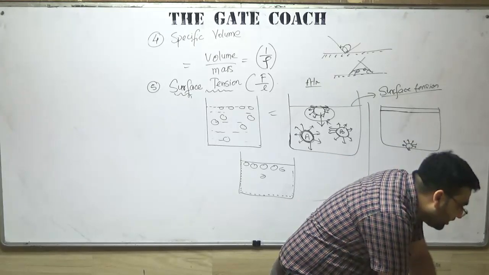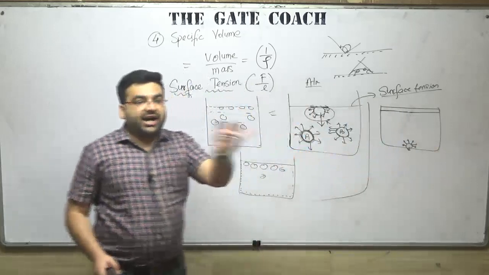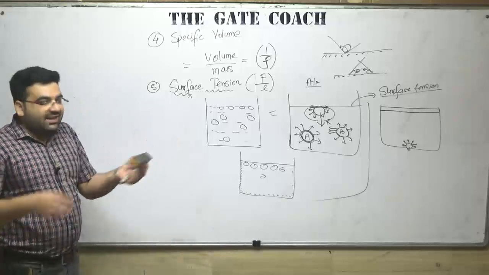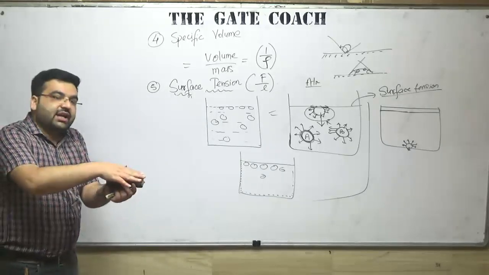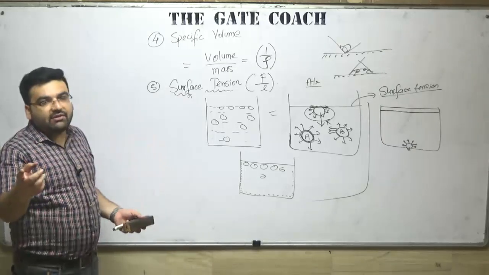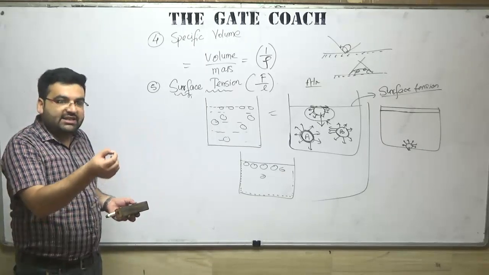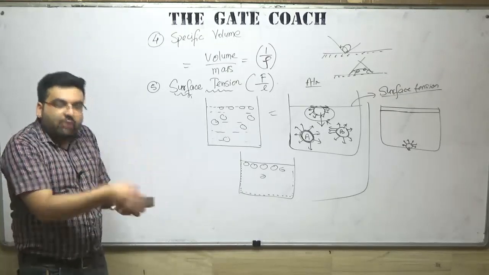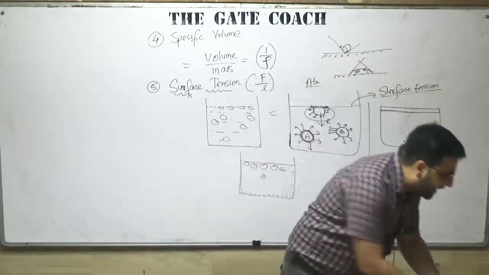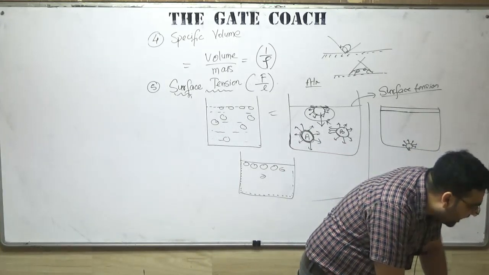Can you please explain the angles? Hydrophilic nature. Okay, so don't confuse hydrophilic and hydrophobic with non-wetting and wetting. I am talking about a surface, and that surface is not of water. That can be a metallic surface, or any surface. But if this would have been water, then you have the concept of hydrophilic and hydrophobic. Hydro means water; it is related to water. For example, if you have any substance and you put it in water, it will not try to form any bond with water. So that is regarding water. So don't confuse hydrophilic, hydrophobic with wetting and non-wetting. Yes, mercury. Can we relate with it? No.